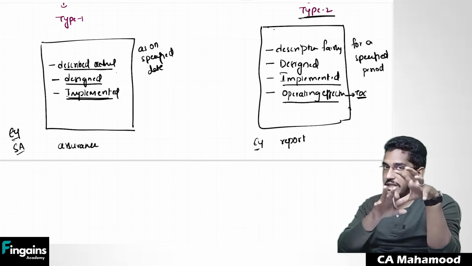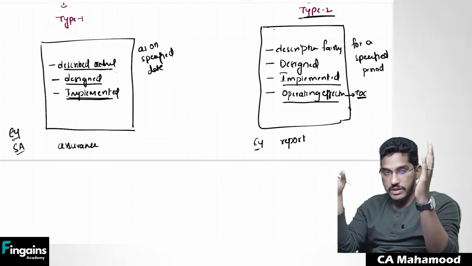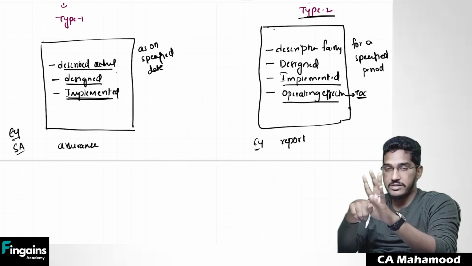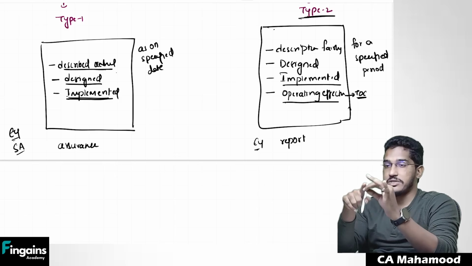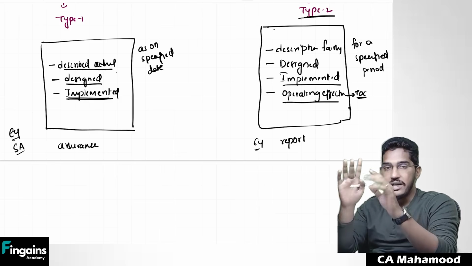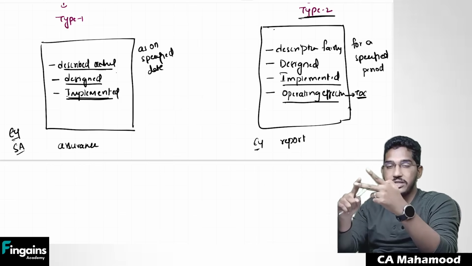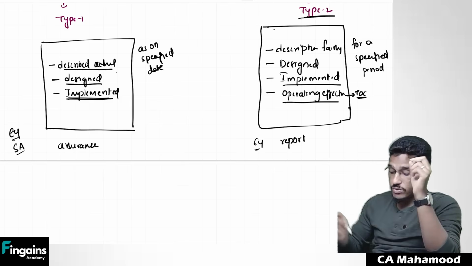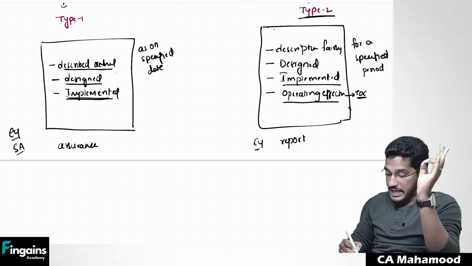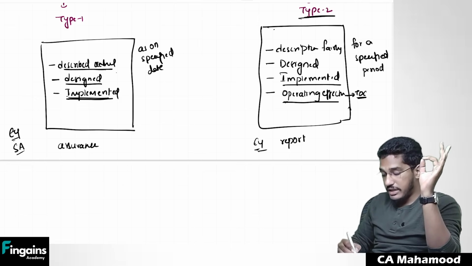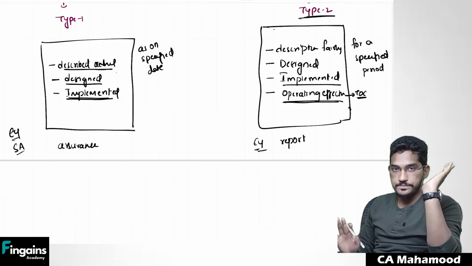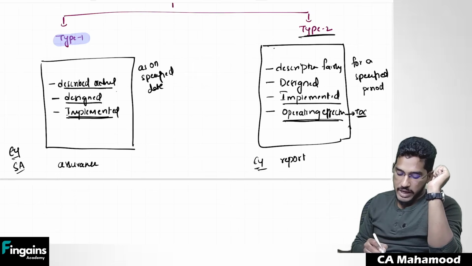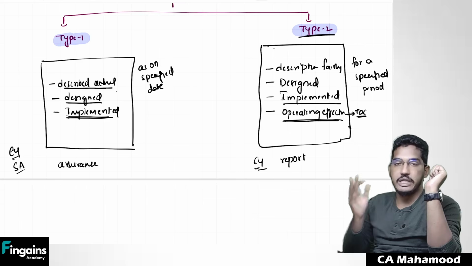So the main difference between the type 1 report and the type 2 report is, in the type 1 report, management will describe only three things: fair description, designing, implementation. And the auditor also will give a report only on fair description, implementation, and designing. But in the type 2 report, management will give a written confirmation that controls have also operated effectively, and the auditor will verify whether controls are really operating effectively or not. Understood? So depending on the engagement, the service auditor might give either a type 1 report or a type 2 report.